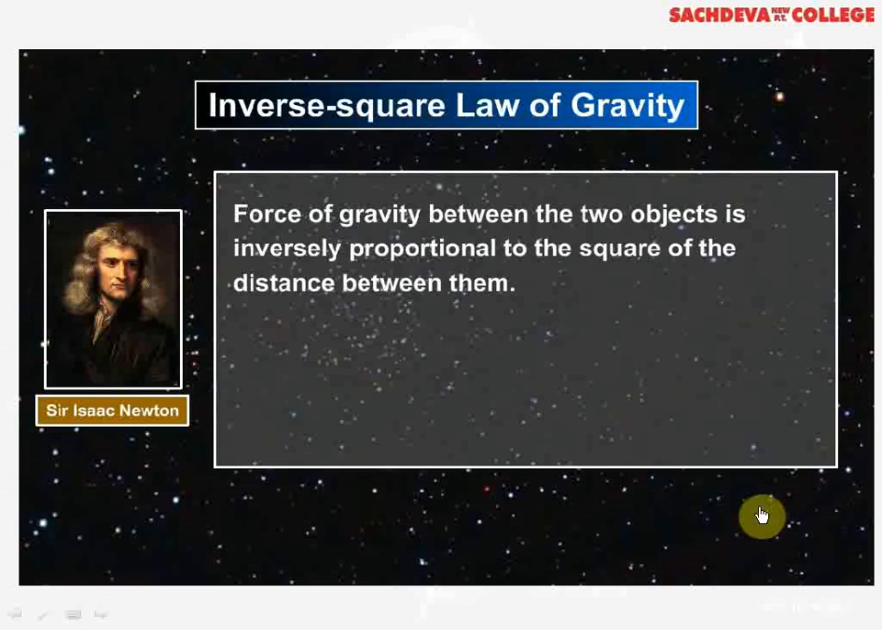And in the inverse square law of gravity, the force of gravity between two bodies is inversely proportional to the square of the distance between them. This was explained by Sir Isaac Newton, and one more point was explained: the force is directly proportional to the product of masses, and in addition, he explained that force is inversely proportional to the square of the distance between the two bodies.